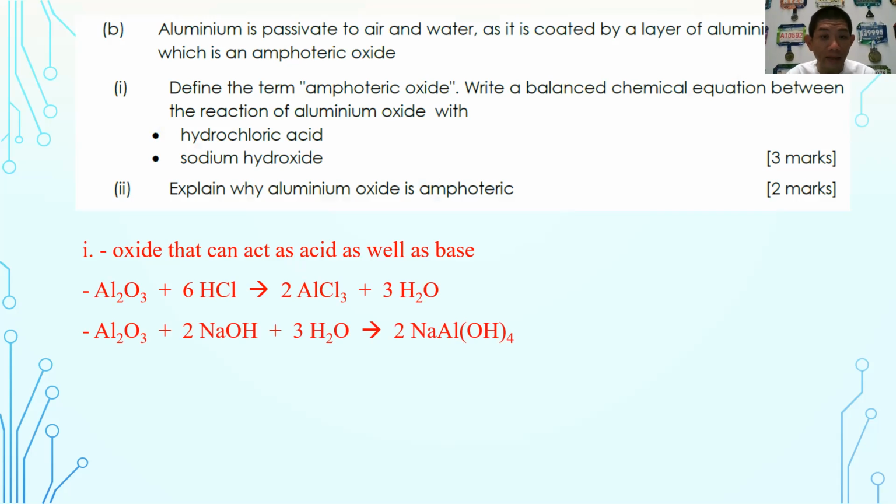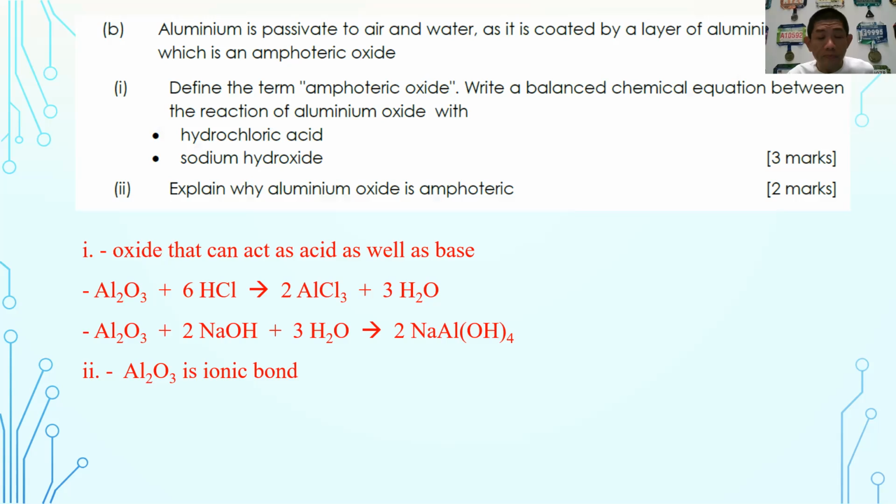And then in section 2, explain why aluminium oxide is amphoteric. So define and explain are 2 different things. Define is you say that it can act as an acid as well as a base. Now you need to explain why aluminium oxide is amphoteric. So always use these terms to explain. Aluminium oxide is an ionic compound, or you say has ionic bond. However, due to the small ionic radius and high charge, it has high charge density, therefore has high polarization power, hence high covalent characteristic.